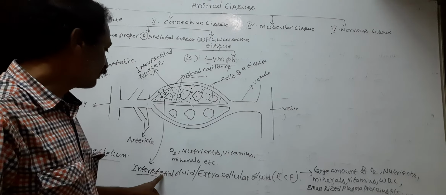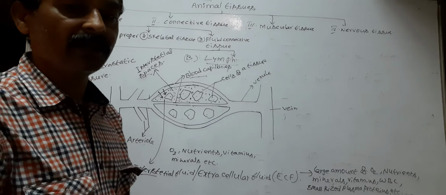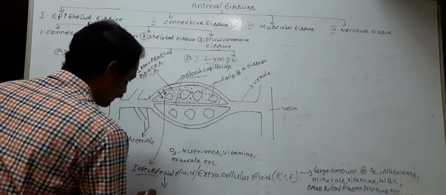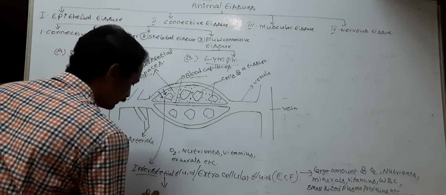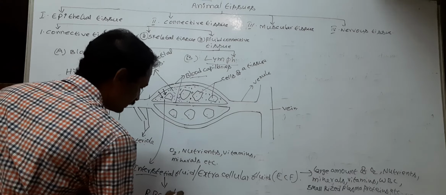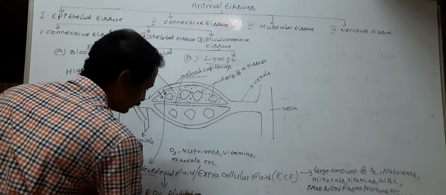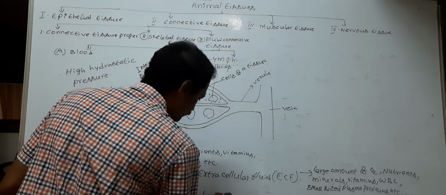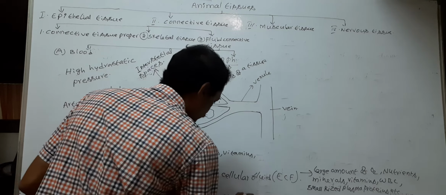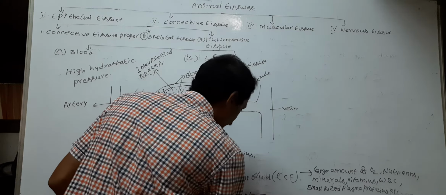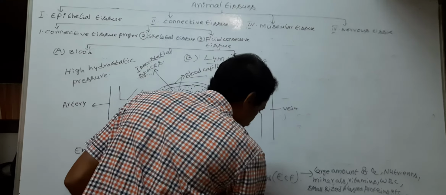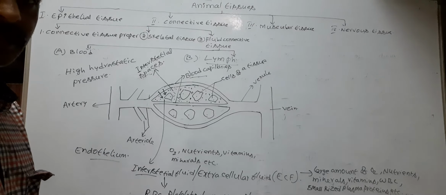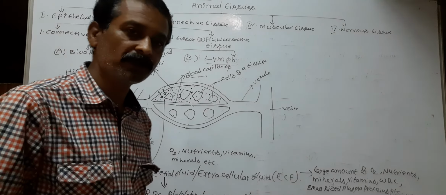The interstitial fluid or extracellular fluid lacks RBC, platelets, and large sized plasma proteins like albumins, globulins, etc. Albumins and globulins are plasma proteins.